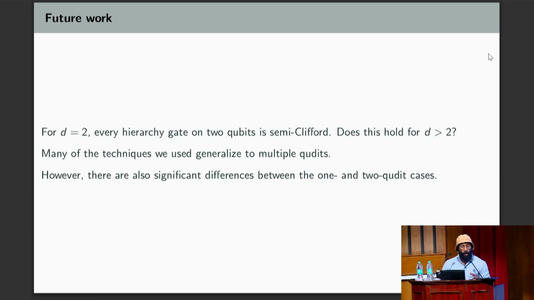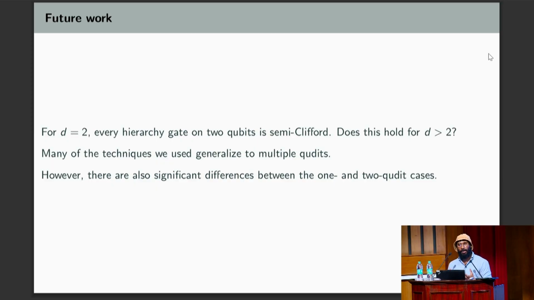And I also want to mention that although the origin of the Clifford hierarchy was in fault tolerance, and that is also the main reason why a lot of people are interested in it, which is why when I give this talk, I put that as the main motivation, it's not the only motivation. The reason why I got interested in the Clifford hierarchy is because of the relationship with magic states.